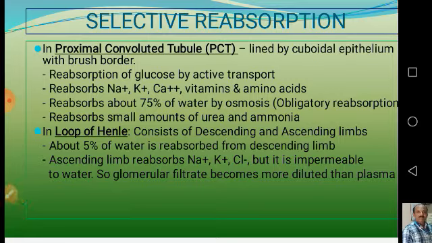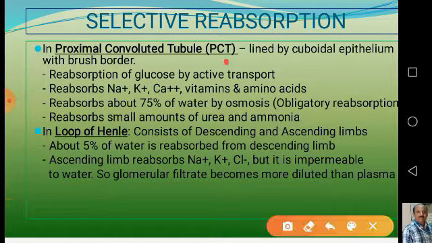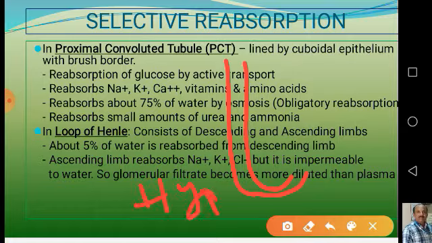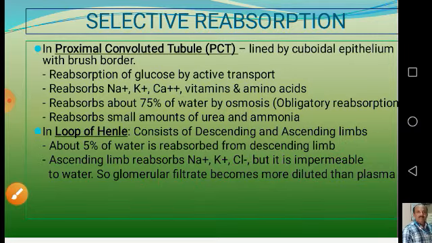So as the glomerular filtrate passes downwards from the PCT to the end of the loop of Henle, it becomes hypertonic, because water is reabsorbed and the solutes are not reabsorbed in the descending limb.